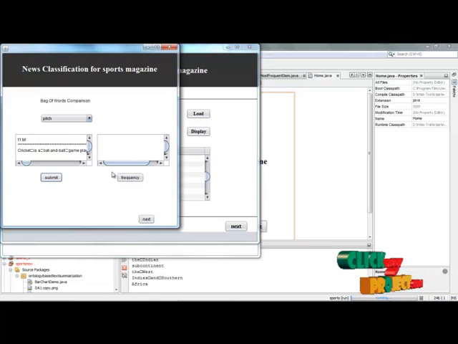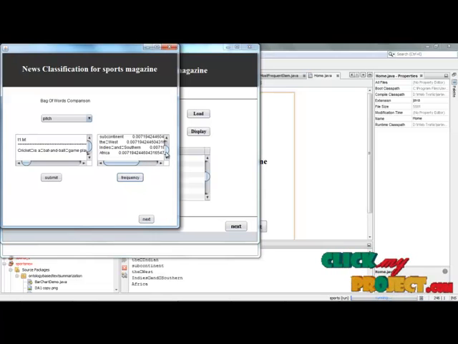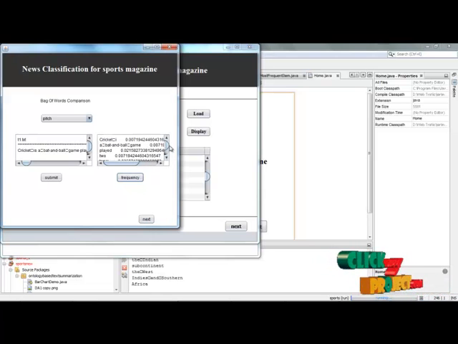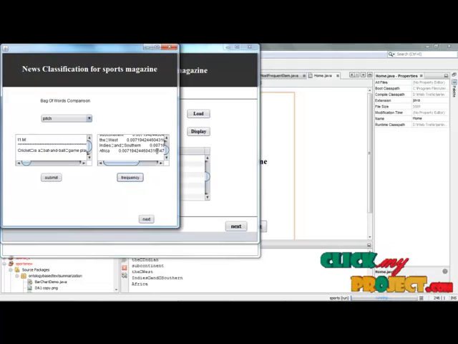After the comparison of bag of words, here we are going for the frequency generation. This frequency generation is done for all the words which are present in the user input text file. So the frequency for all the words in the text file is generated. This frequency is only used for ranking purposes. Based on this frequency, we are going to rearrange the words in the document. So after calculating the frequency, simply click the next button.